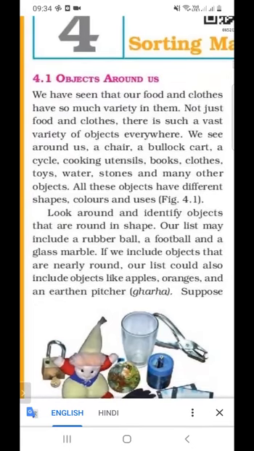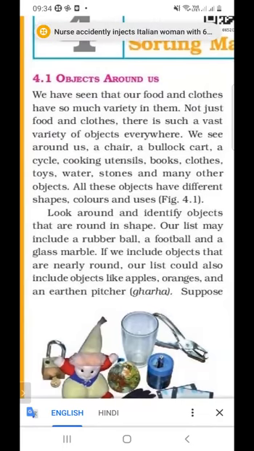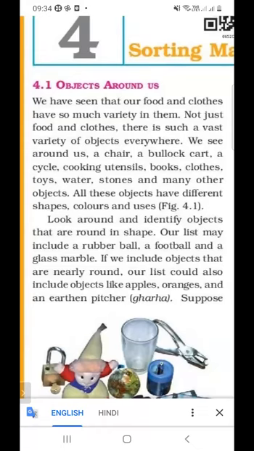All these objects have different shapes, colors, and uses. Suppose, for example, toys.